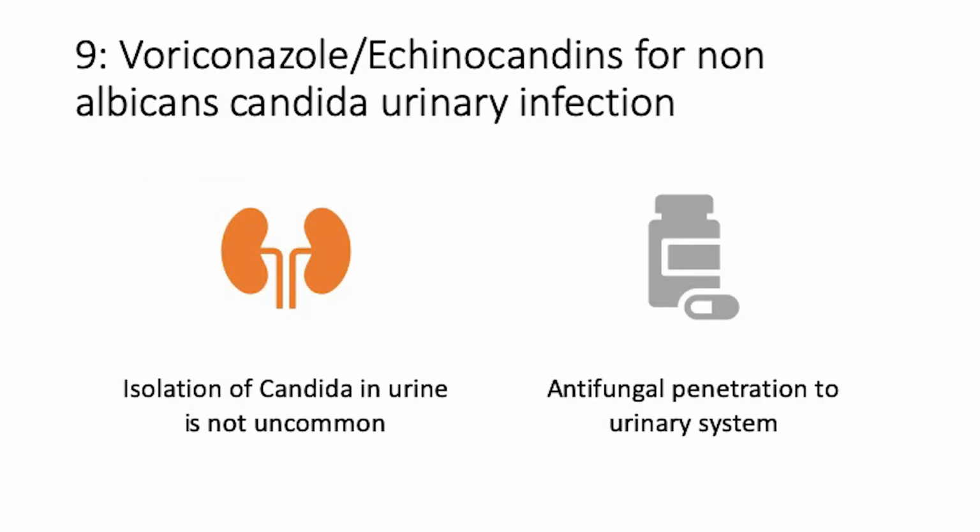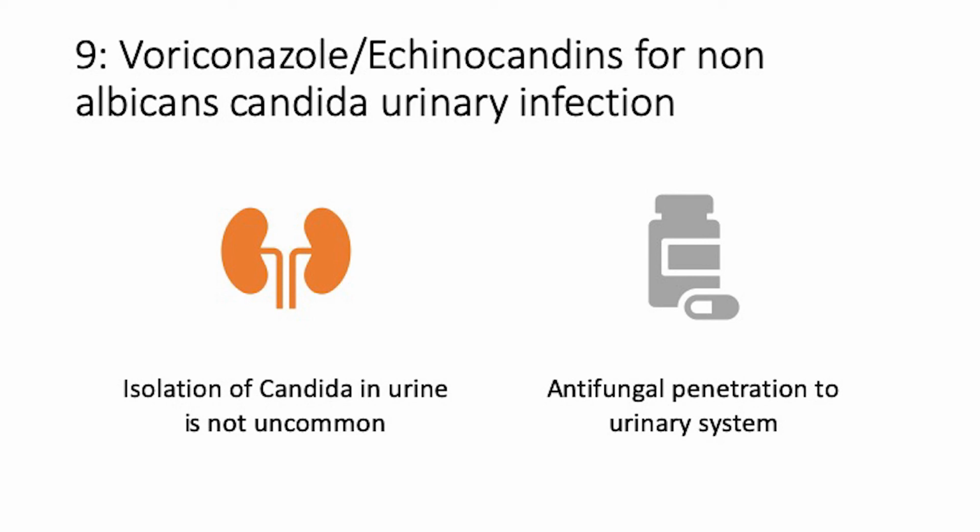This is again very commonly seen, especially in ICU admitted patients, where the patient is receiving multiple antibiotics and is catheterized, and Candida has been reported from the urine. And yesterday we had a nice talk on how to interpret Candida in the urine. But what will happen is that the patient has already received fluconazole, and under the influence of the previous treatment with fluconazole, the Candida urinary isolate has now emerged as a non-albicans.